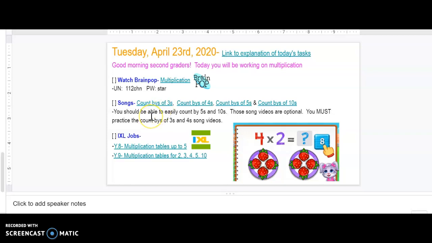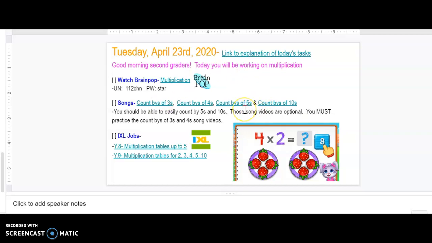Then you are again going to watch the Count Bys of Threes and Count Bys of Four songs. You have watched those yesterday, but you are going to listen to them and watch them again today so you can start to master your Count Bys of Threes and your Count Bys of Fours. I know a lot of you already have your Count Bys of Threes mastered, but we want to continue to review and practice those and your Count Bys of Fours.